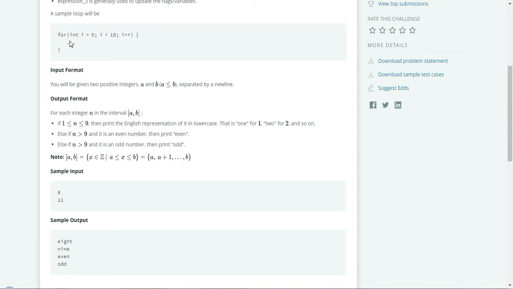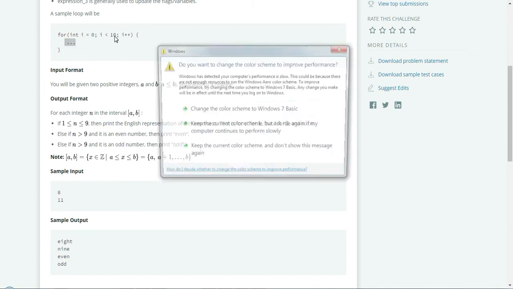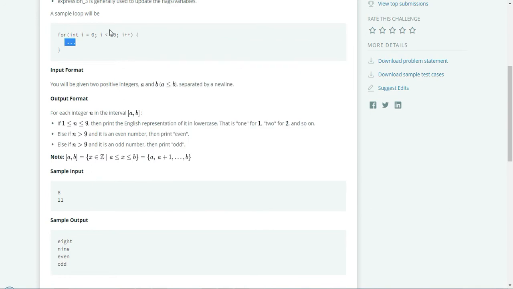The best way is to use a loop, either a while loop or a for loop. Many people use the for loop, so I'm going with the for loop. Just one line: print your name, or whatever statement you wanted to print, and it will print 10 times. That is the best way.